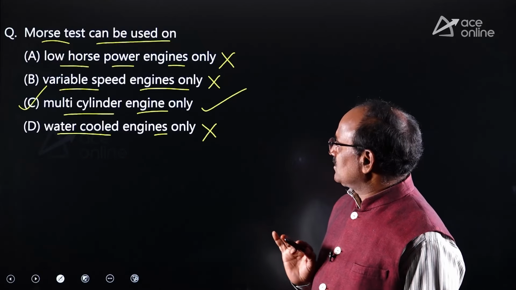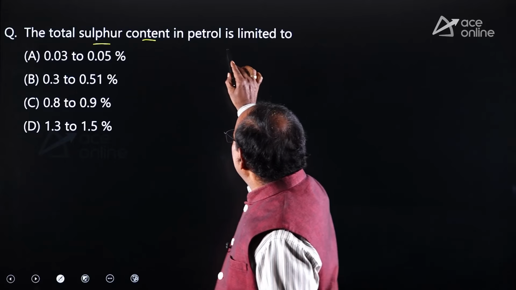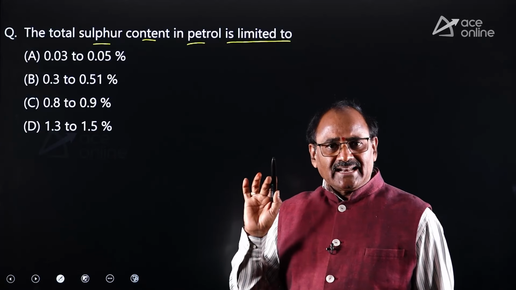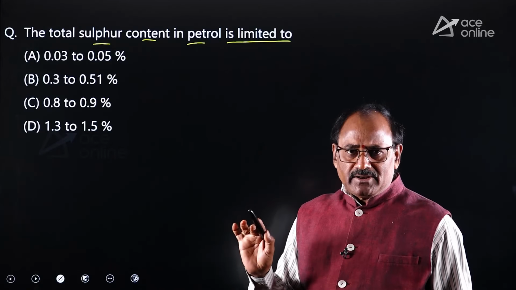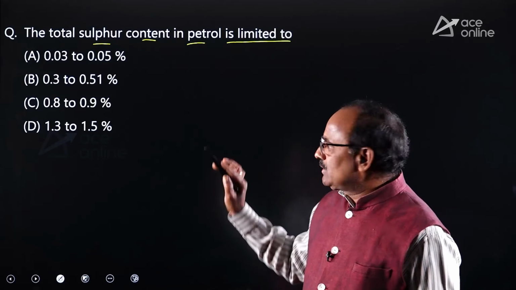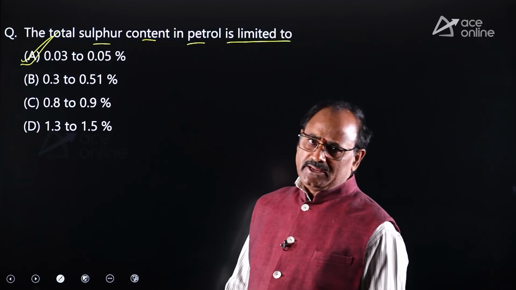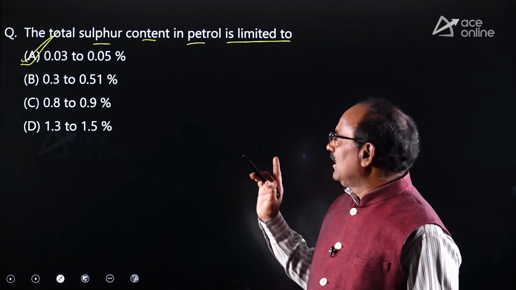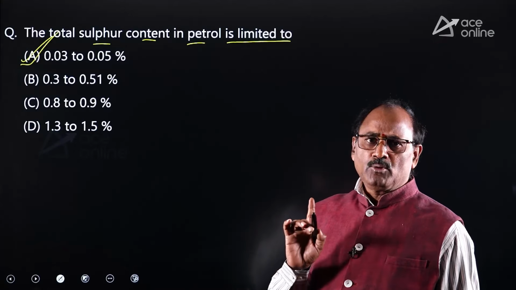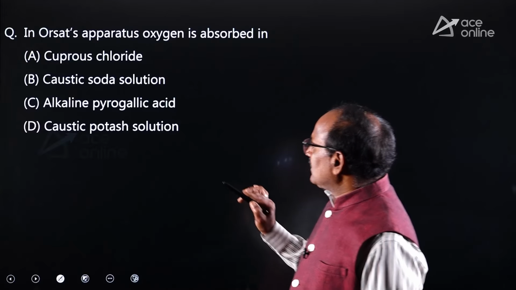Okay? Very simple question. Similarly, look at the other one. The total sulfur content in petrol is limited to? Dear friends, remember, under any circumstances, the sulfur content in the petrol should not exceed 0.05 percent. Therefore, option A is absolutely correct. You have to remember that value. Under any circumstances, the sulfur content in the petrol should not exceed 0.05%. Option A is correct.